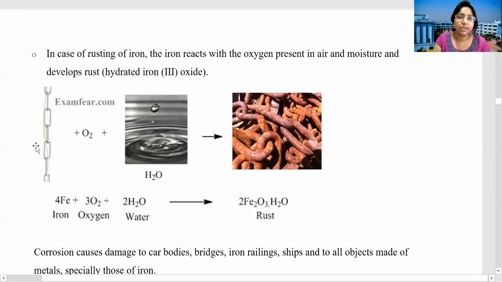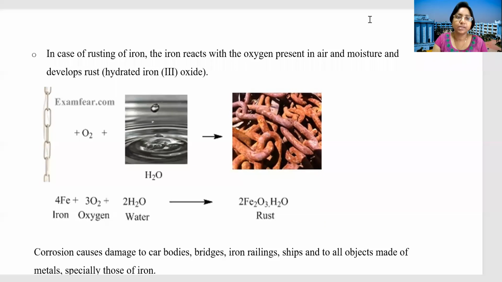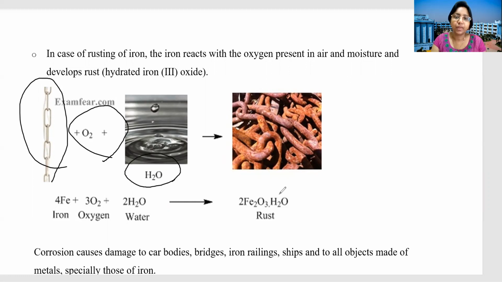So here you can see that in case of rusting of iron, the iron reacts with the oxygen present in the air and moisture and develops rust, the hydrated iron oxide. Okay, so let's see the figure. First you can see this one is the iron, then O2, oxygen, H2O, and we are getting the rusting of iron. That is the most common example.